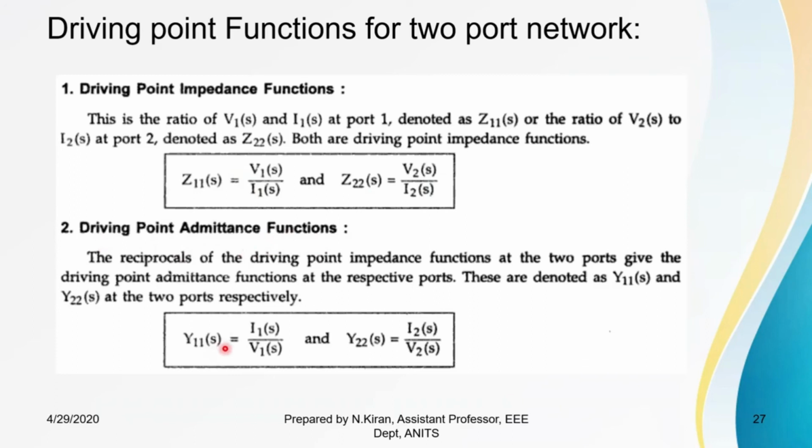If it is the input port, then Y11 is nothing but I1 by V1, that is Laplace transform of current at first port to the voltage at first port, or Y22, that is Laplace transform of current at second port to the Laplace transform of voltage at second port. So these are the driving point functions for both one port as well as two port network.